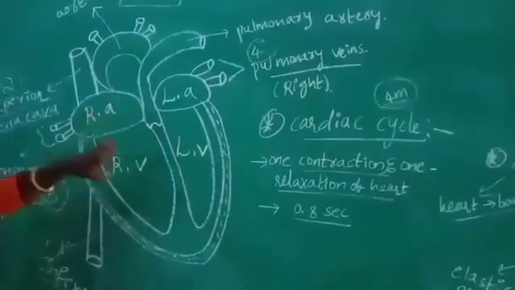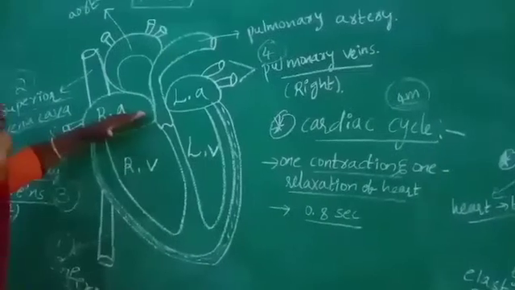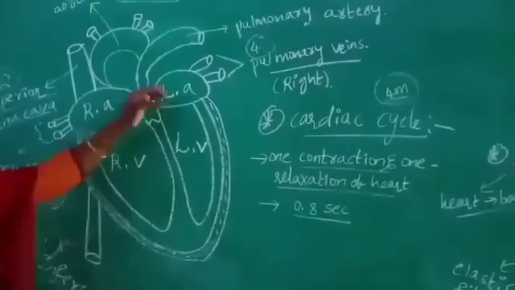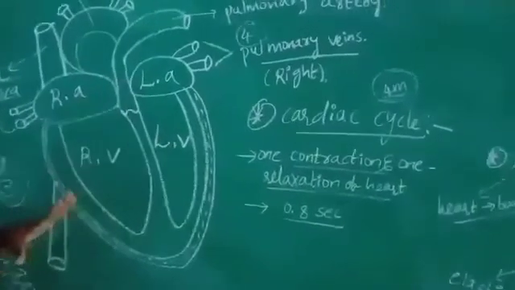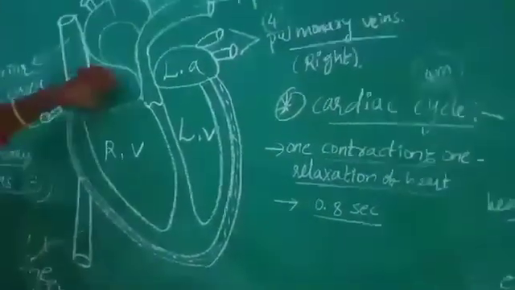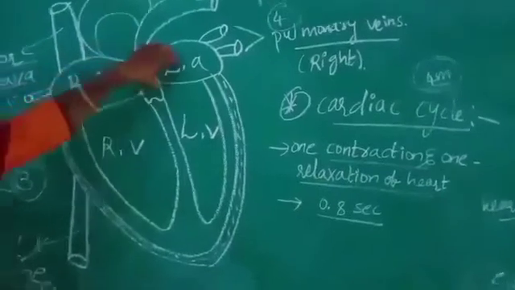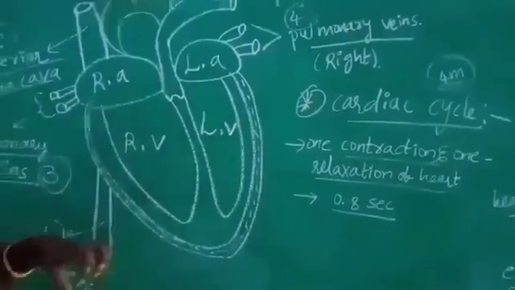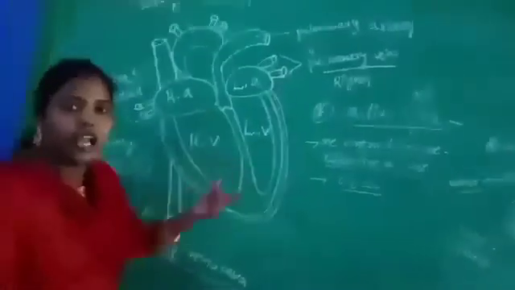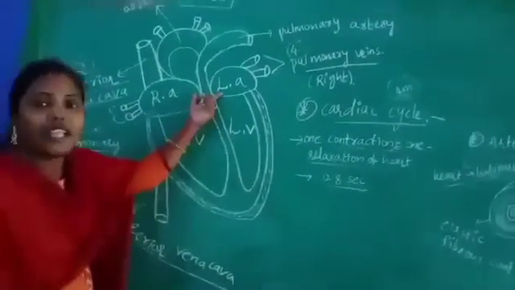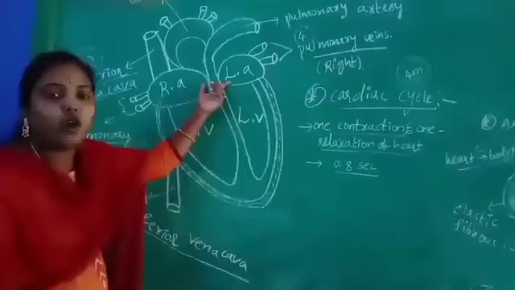When the blood is entering the right and left atria, the valves between them are opened. So now the right and left atrium are filled with blood. When both atria are filled with blood, they will start contraction.